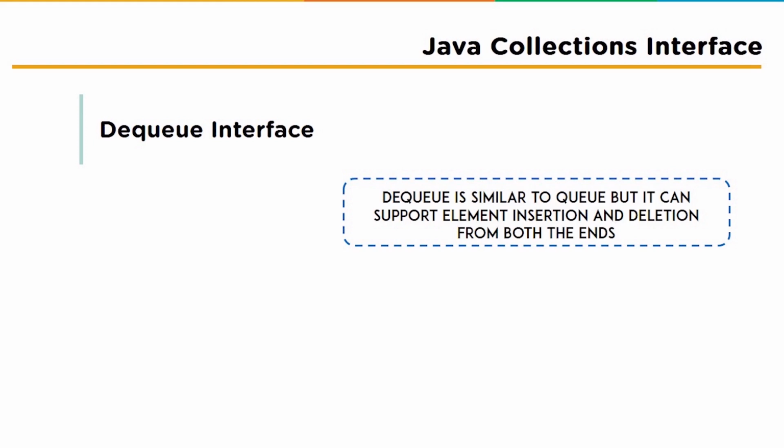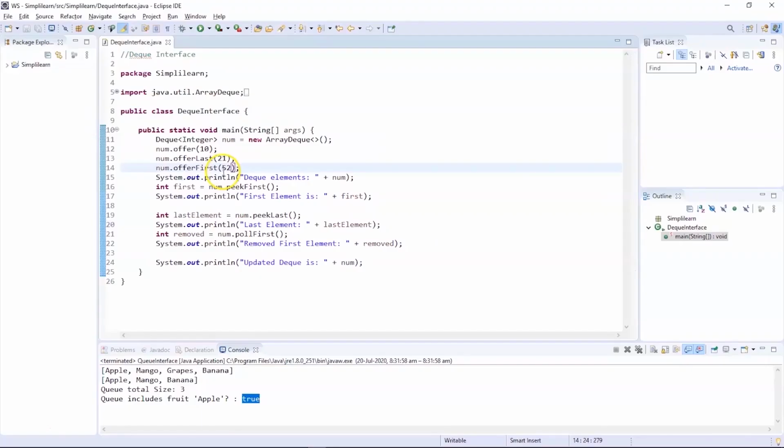This interface defines methods to access the elements at both ends of the Deque. Methods are provided to insert, remove, and examine the element. For a better understanding, let's check out an example. You can see on my screen we have a program for the Deque interface. Here we are going to add some elements into our Deque, then try to remove the first element and print the updated Deque.